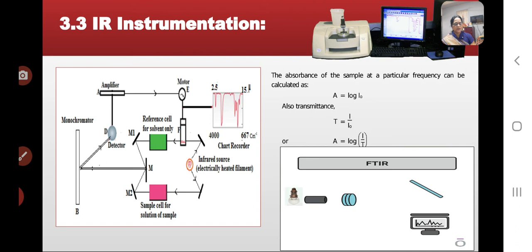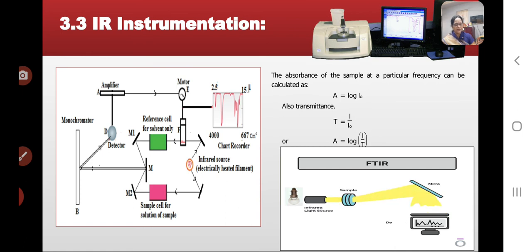Then the absorption of the sample at the frequency can be calculated as capital A, that is the absorbance, equal to log I0 upon I. Also the transmittance, T, is equal to I upon I0. We know that the absorbance and the transmittance are reciprocal to each other.